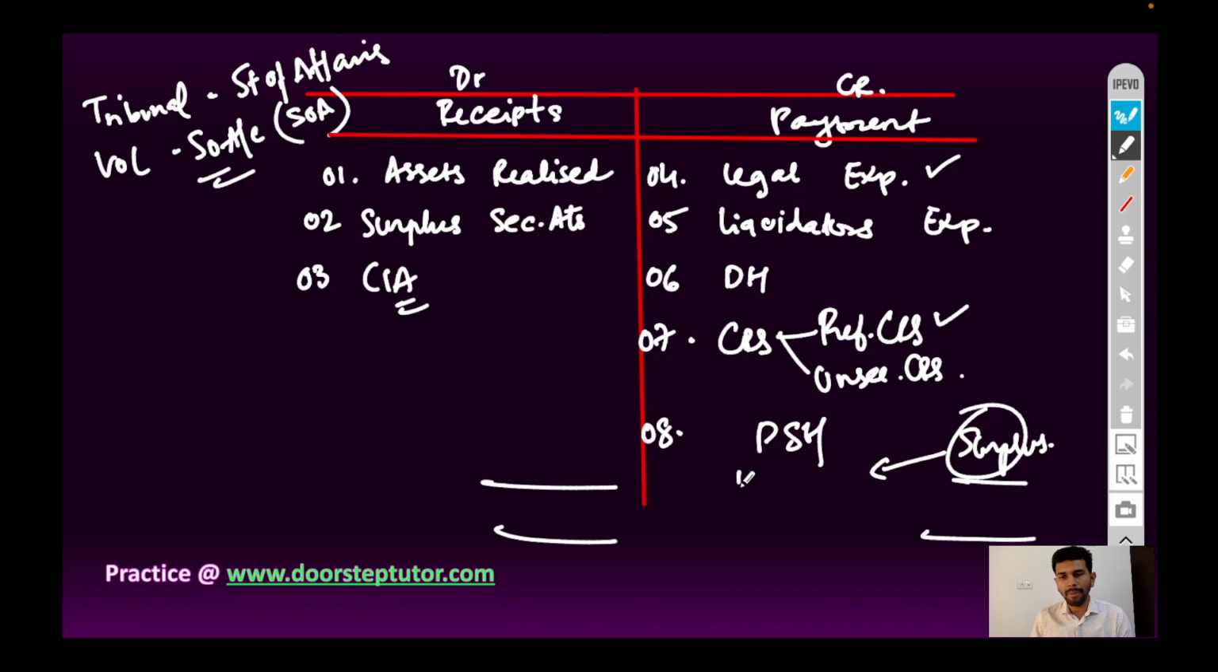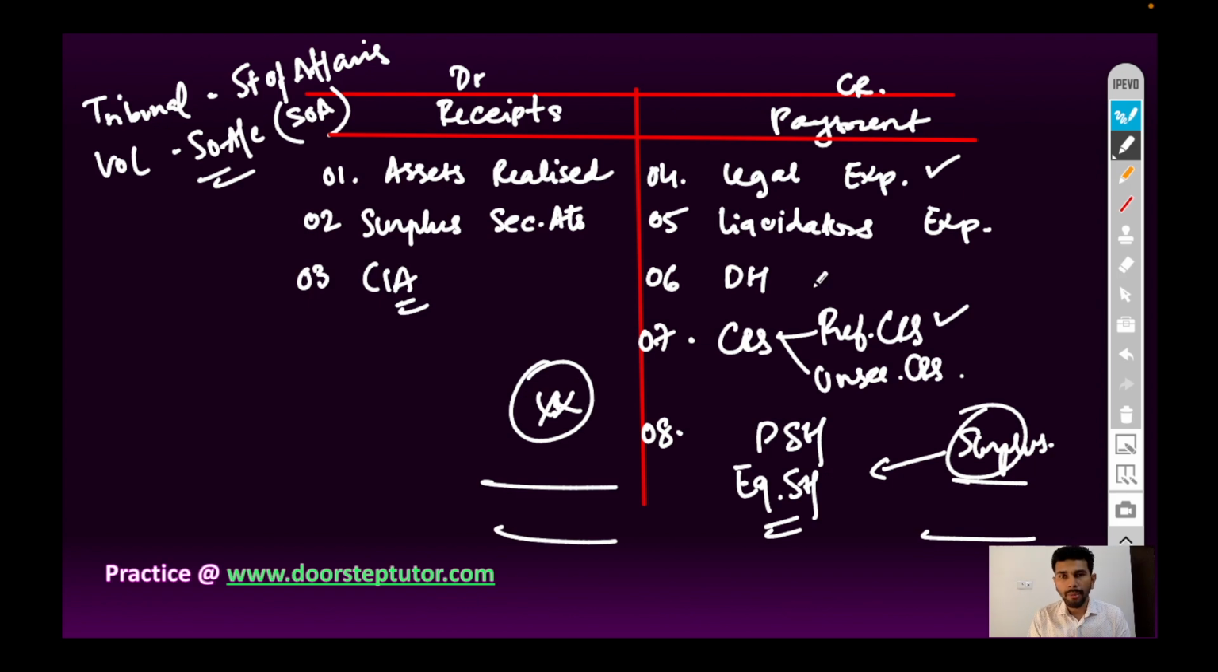This surplus will be paid to the equity shareholders. That's why equity shareholders are called residual claimants, because only the surplus amount will be paid to the equity shareholder. If there is a deficit amount, then the equity shareholders will be liable to pay the liability up to the value of share.